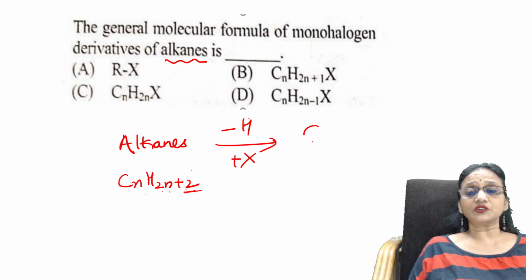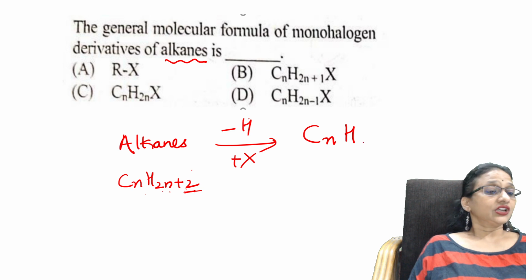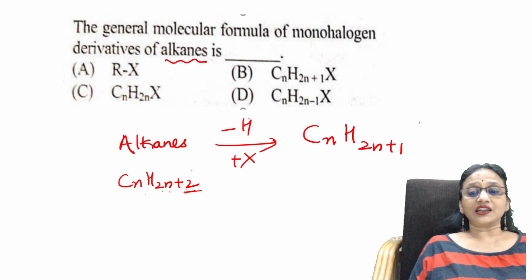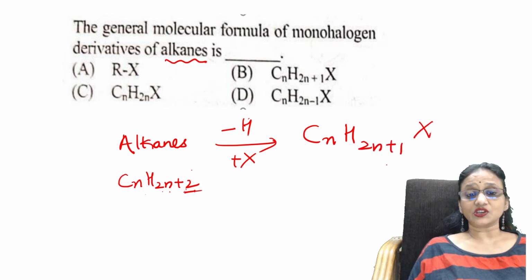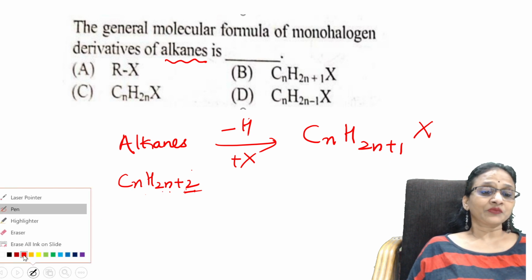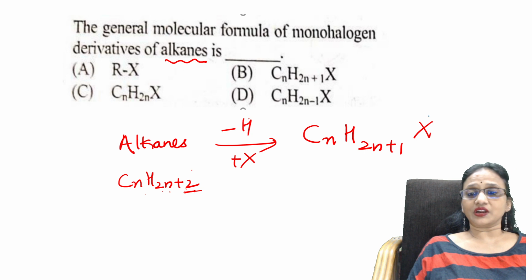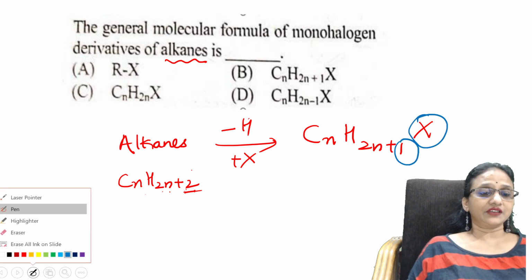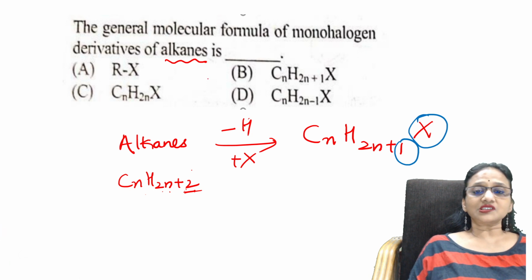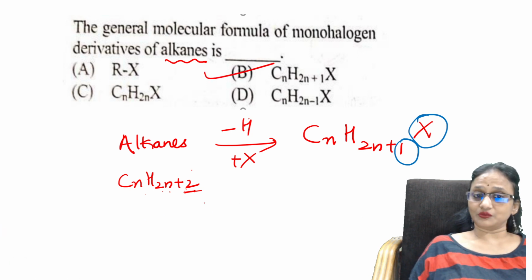So it gets converted to CnH2n+1X. One hydrogen is replaced, one halogen is added. So remember that: halogen is here, hydrogen is removed here. This is the general formula.